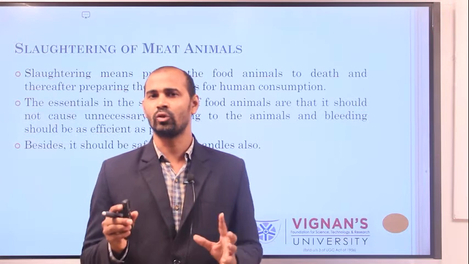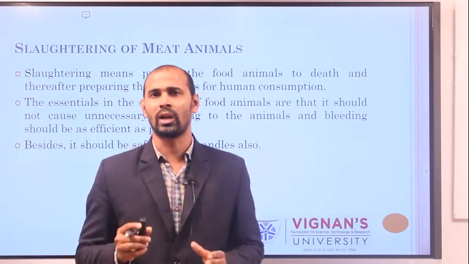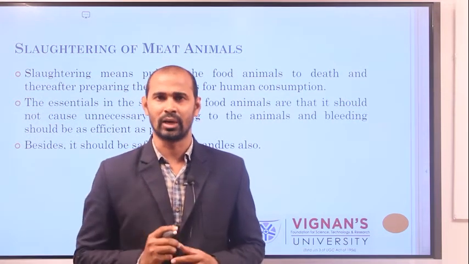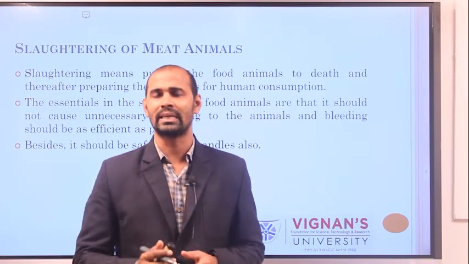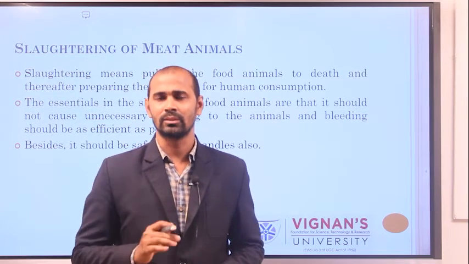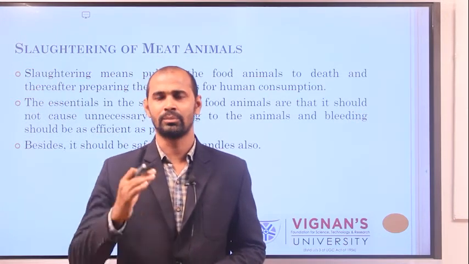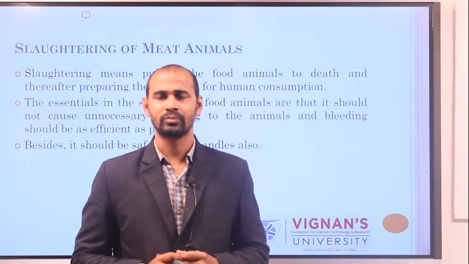While slaughtering, it is common for animals to get excited. When the animal gets excited, it may cause injury to the butcher, the person who usually does the slaughtering of the animal.